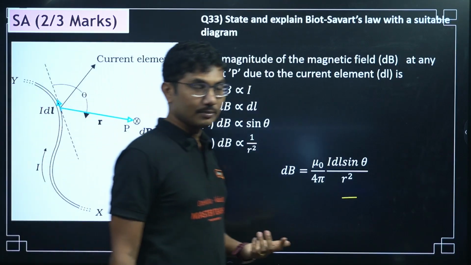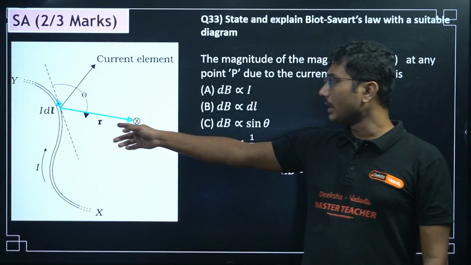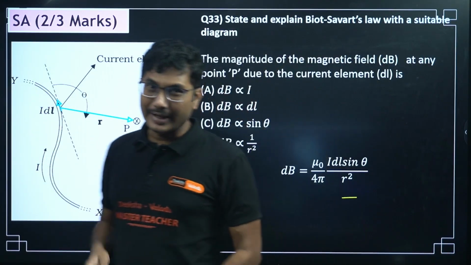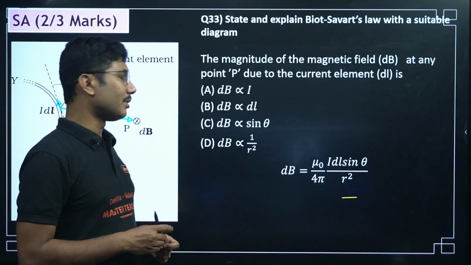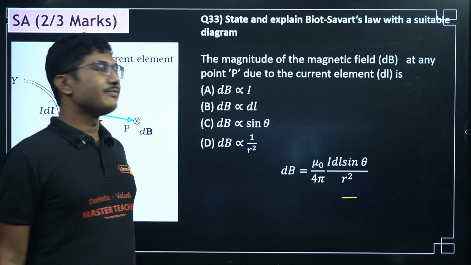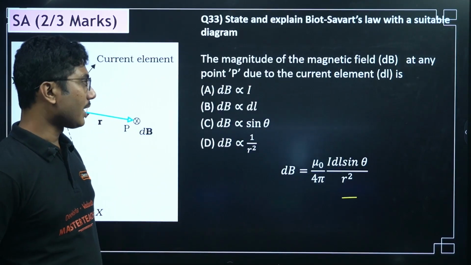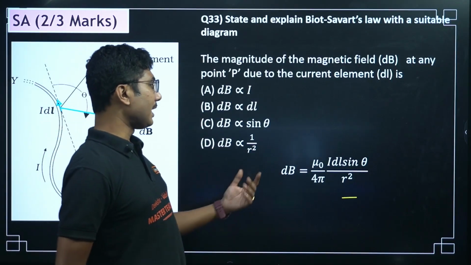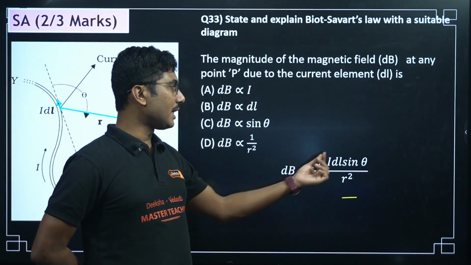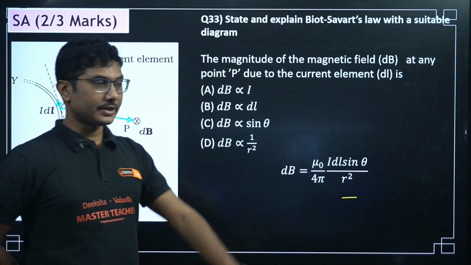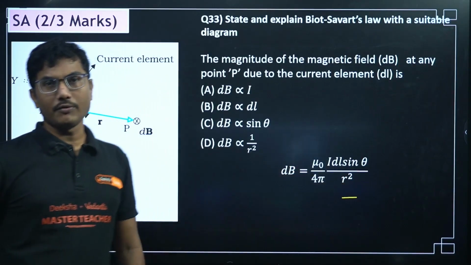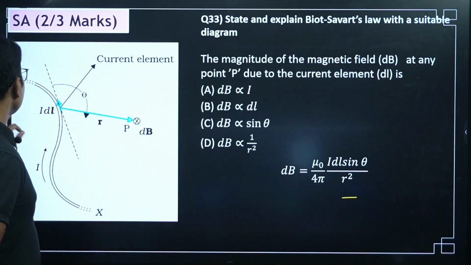Now if you draw the diagram, then you don't need to explain the terms, that is one important part. And dB is inversely proportional to r square. Combining all of them, we can write dB equals mu naught by 4 pi, I dl sin theta by r square. This is the combined final form of Biot-Savart's law.